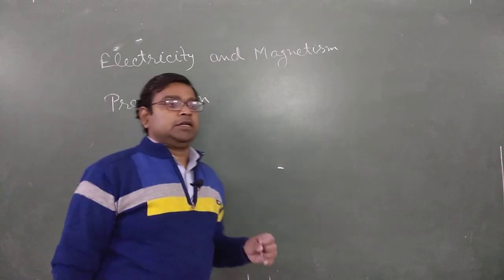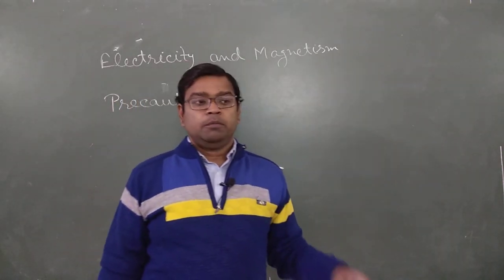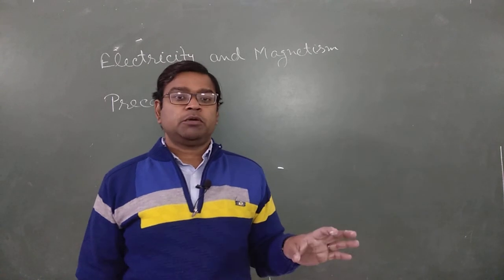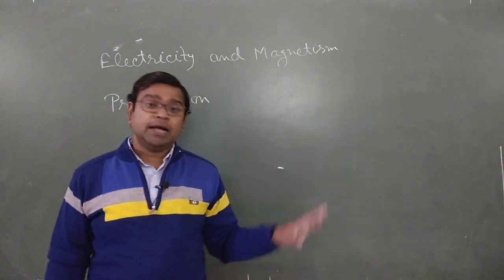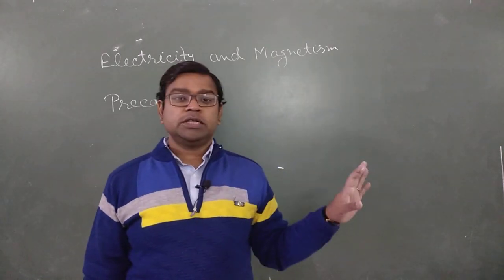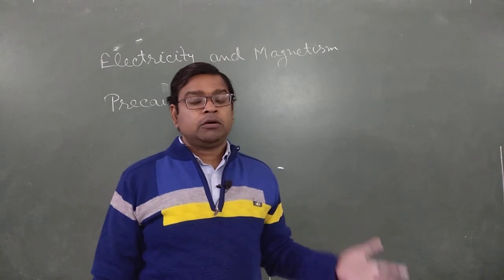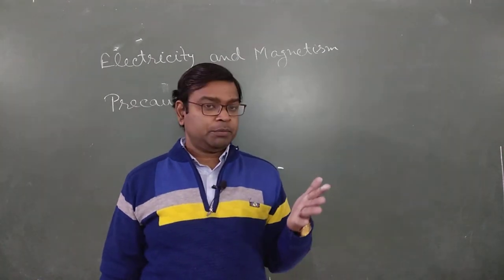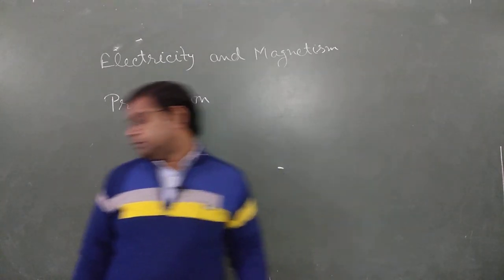The very first thing: if we throw it from a height, the magnet loses its property. If we hammer it, the magnet loses its attractive property, or whatever property a magnet has. If we throw it into the fire, the magnet also loses its magnetic property. These three are the main precautions. There are more.